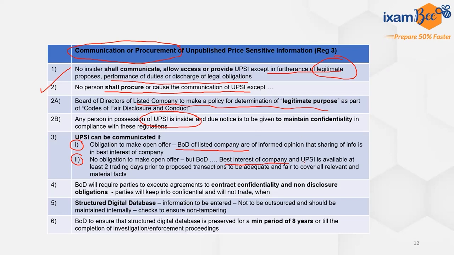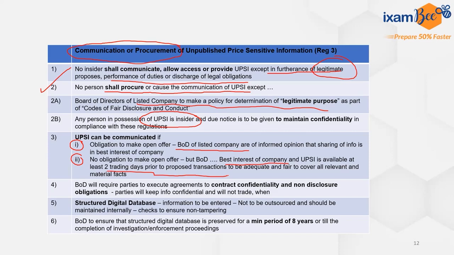Also, the unpublished price sensitive information in that case should be made generally available at least 2 trading days prior to the proposed transaction, so that it is adequate and fair to cover all the relevant and material facts.